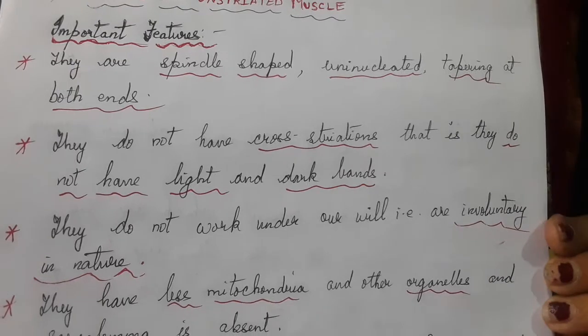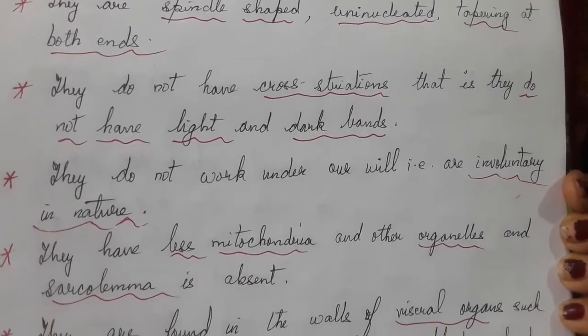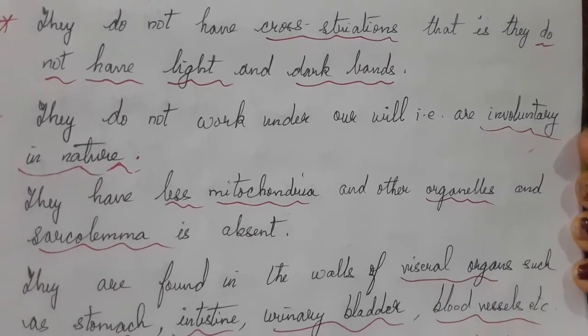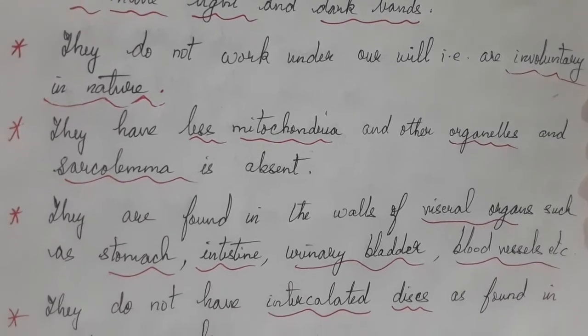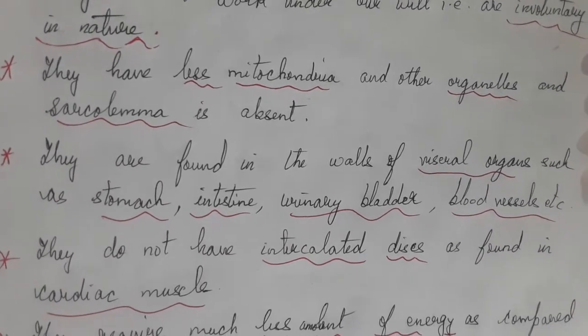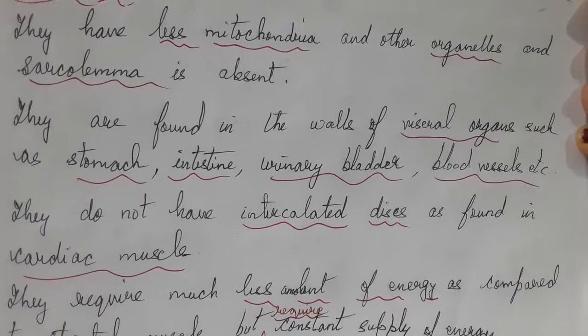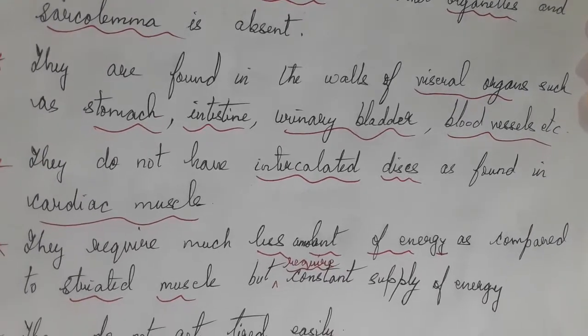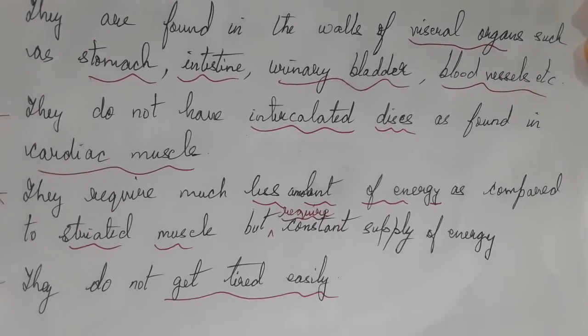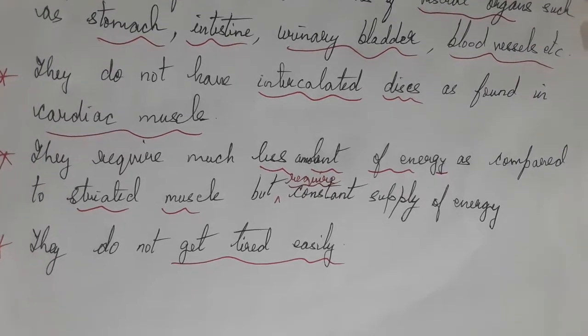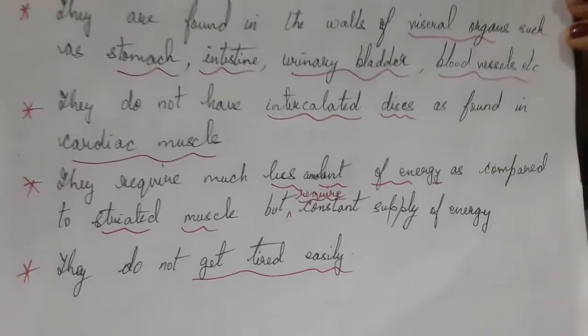They are spindle shaped, tapering at both ends, found in the walls of the stomach, intestine, urinary bladder, and are uninucleated.